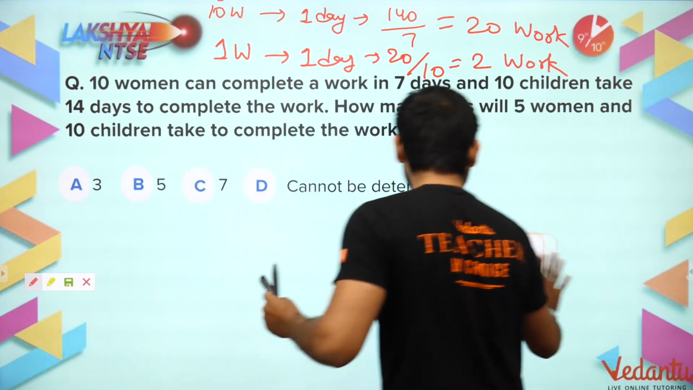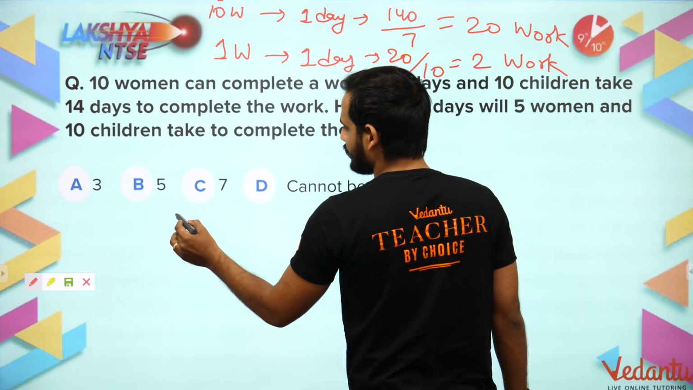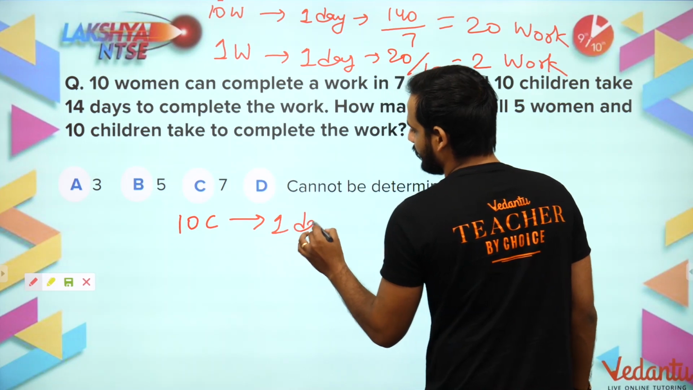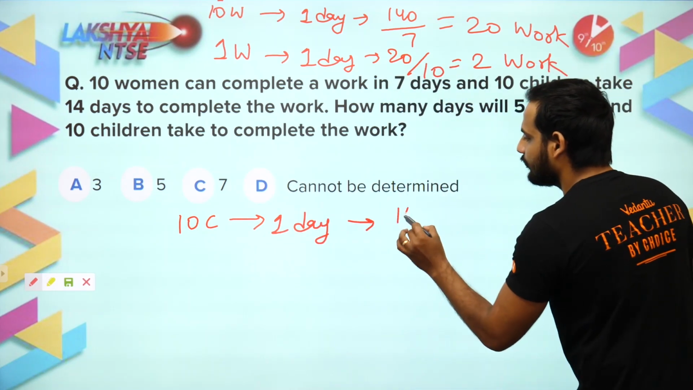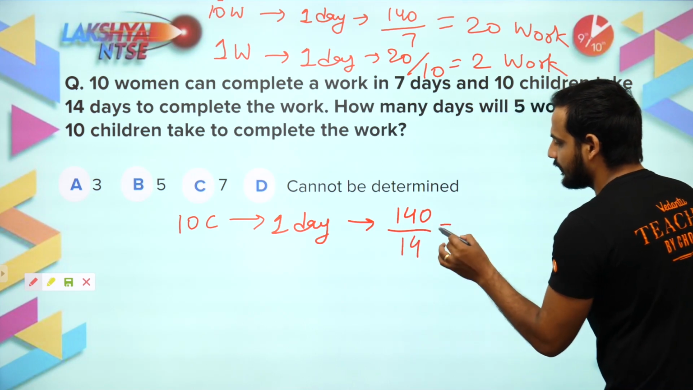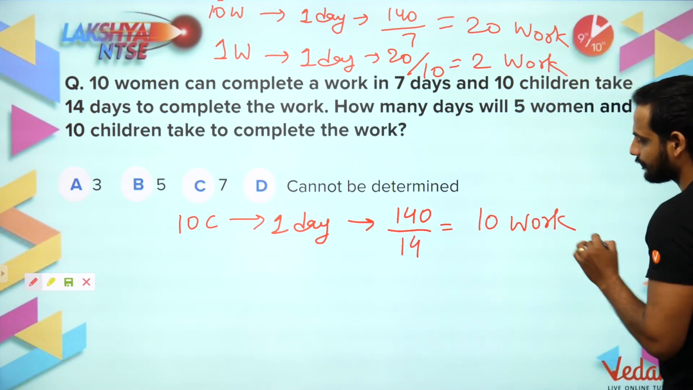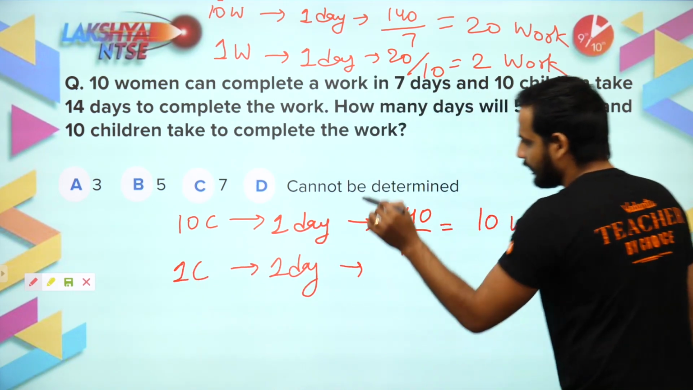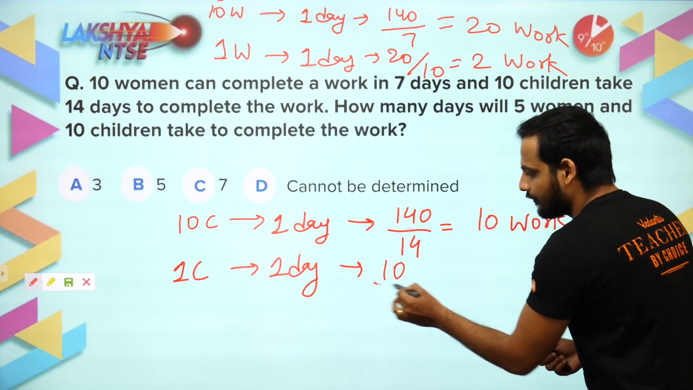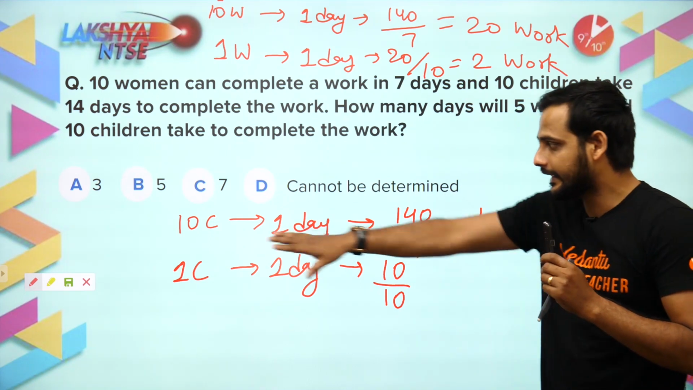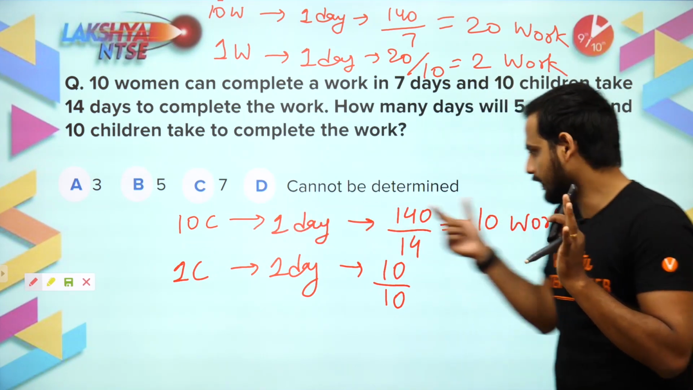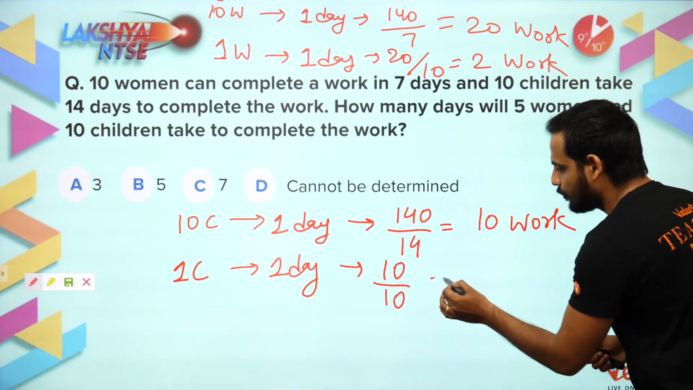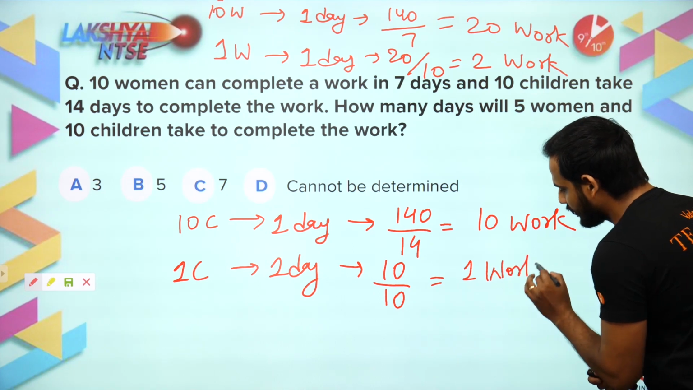Similarly, let us find out for a child as well. 10 children are working for 14 days. So how much work will they complete in 1 day? Total work is 140 and they are working for 14 days, so each day they complete 10 work. And how much work will one child do in 1 day? 10 children are doing 10 work, so one child will do 10 by 10, which is equal to 1 work.